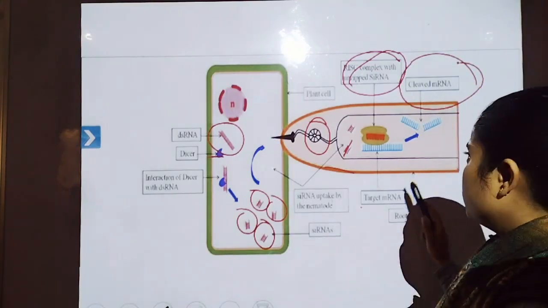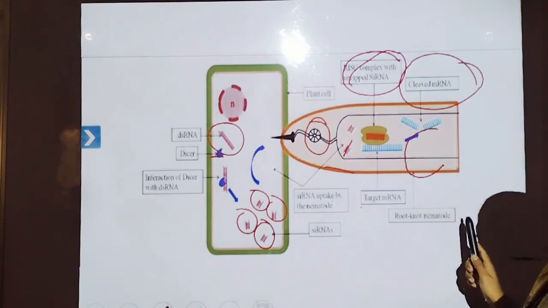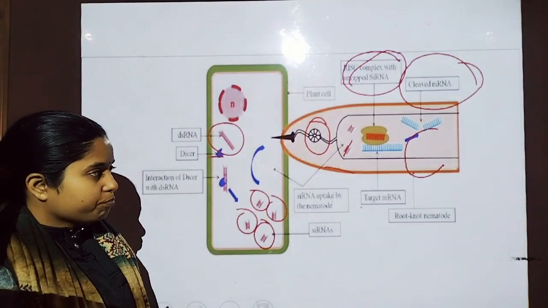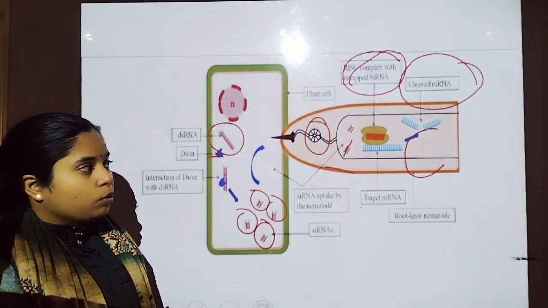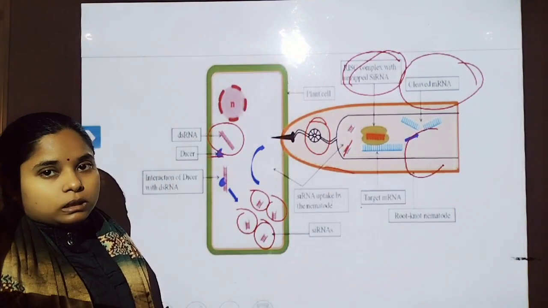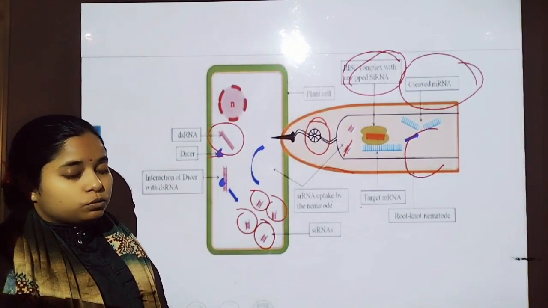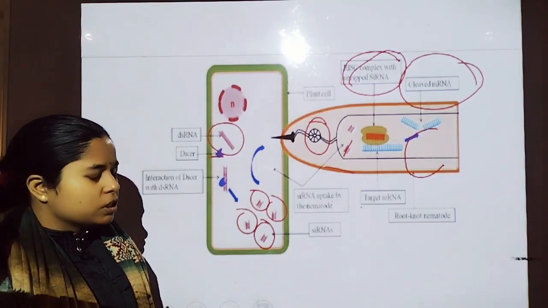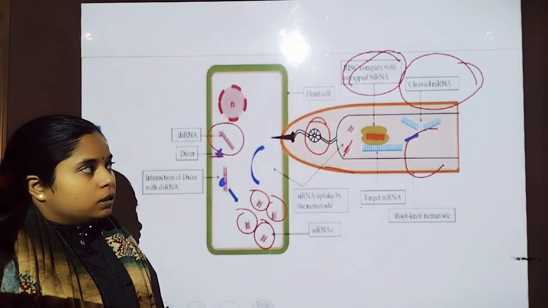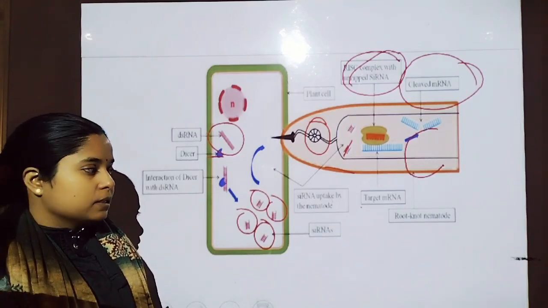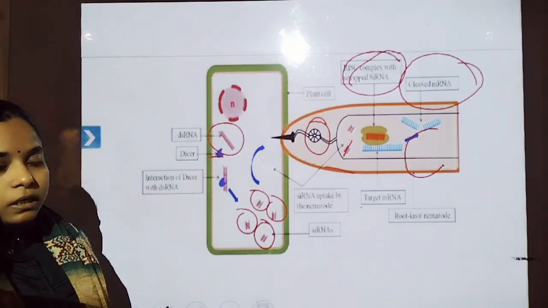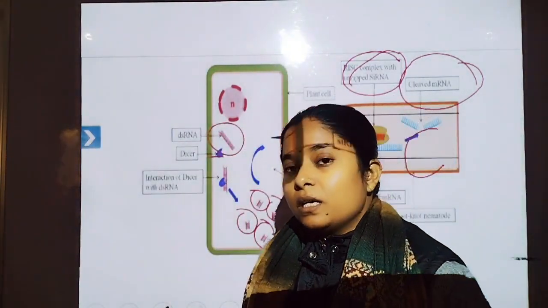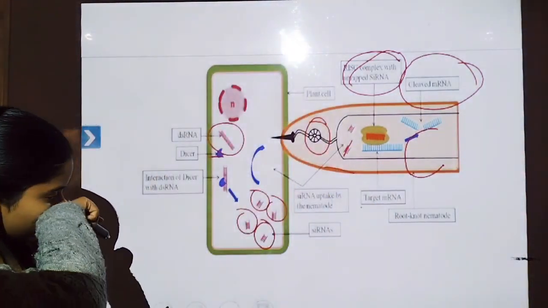Due to this, Meloidogyne incognita is not able to synthesize protein through translation, and when the protein is not synthesized, they eventually die after the cleaving of mRNA by the RISC protein. So this is the process of RNA interference which occurs in Meloidogyne incognita, where the double-stranded RNA gets formed in the plant cell.